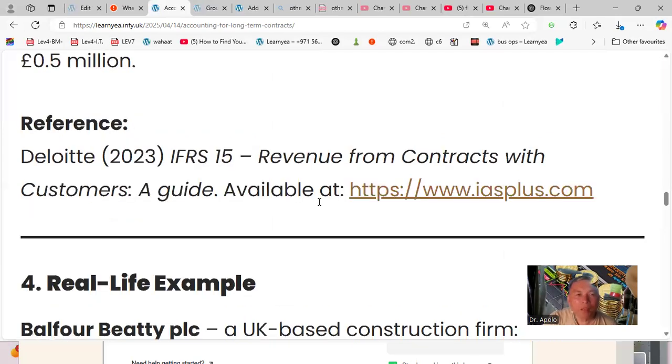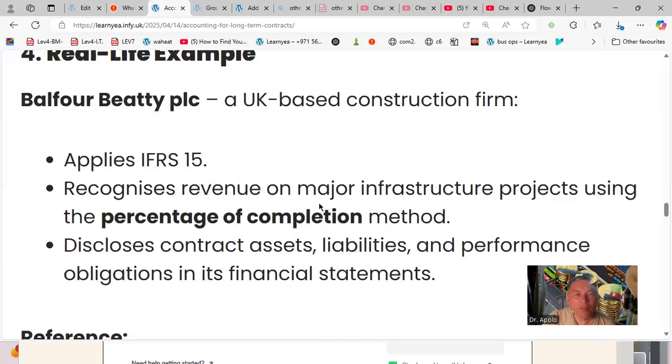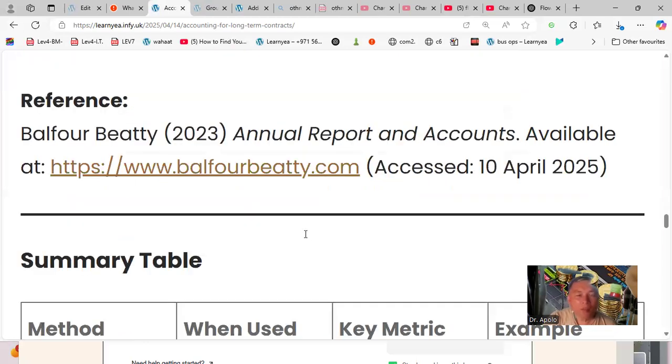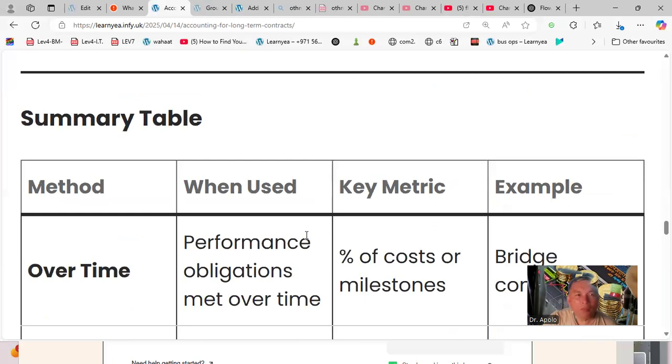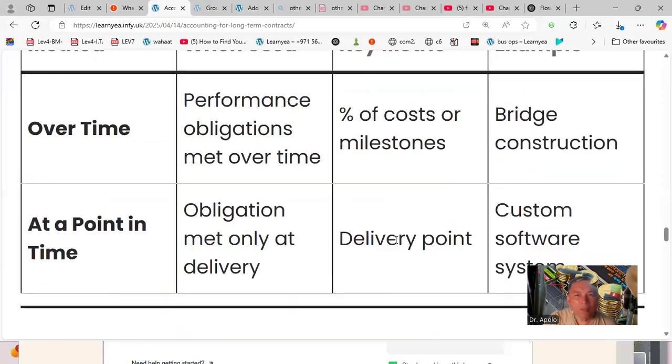Real life example: Balfour Beatty PLC, a UK-based construction firm. It recognizes revenue on major infrastructure projects using the percentage of completion method, and discloses contract assets, liabilities, and performance obligations in financial statements. So those are the tricks: we have over time and at a point in time. Okay, so these are the examples.